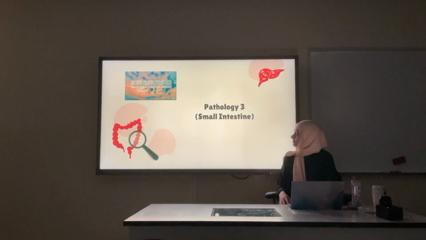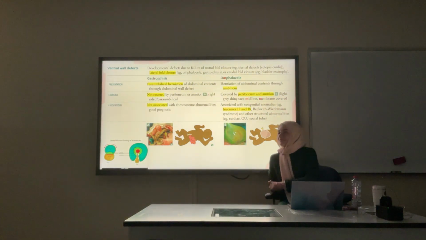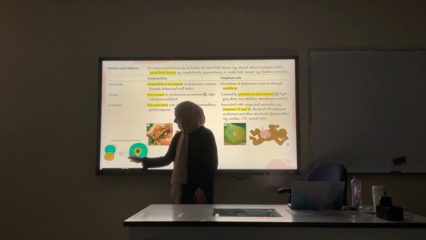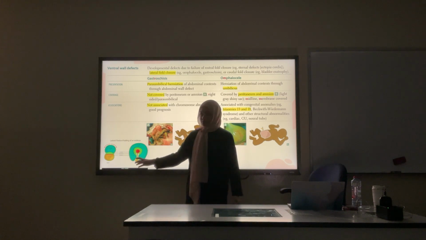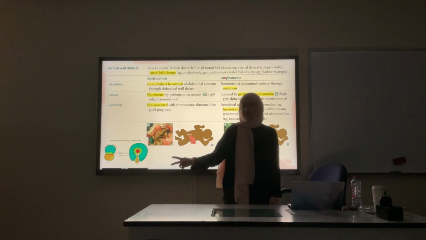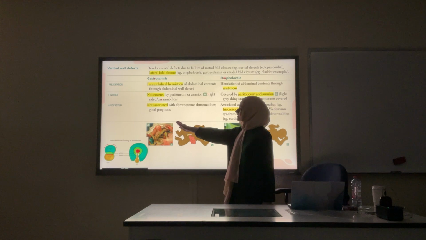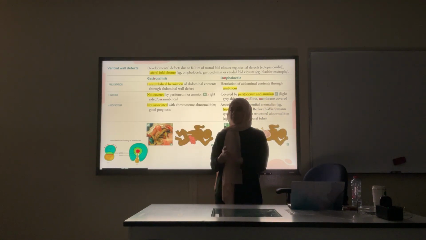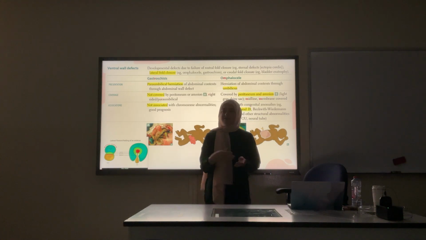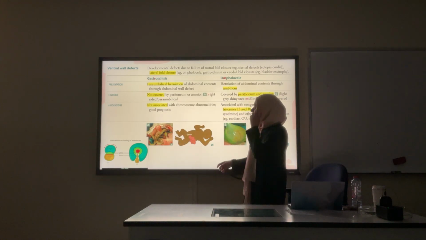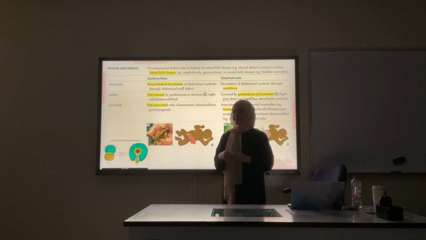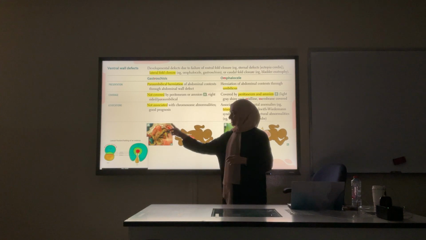We'll move on to the third lecture. First, you should know about the ventral wall defects. They're basically problems or incomplete closure of the lateral folds of the embryo in embryological life. Now, this can manifest as 2 conditions, either gastroschisis or omphalocele. Which one is covered by peritoneum? Omphalocele. Which one isn't covered? Gastroschisis. In which one can you actually find the umbilicus? Gastroschisis.